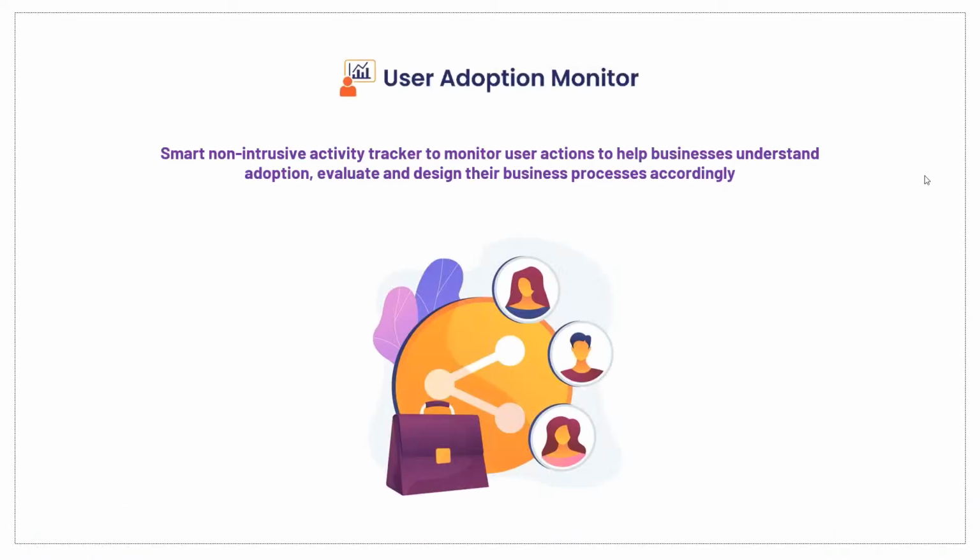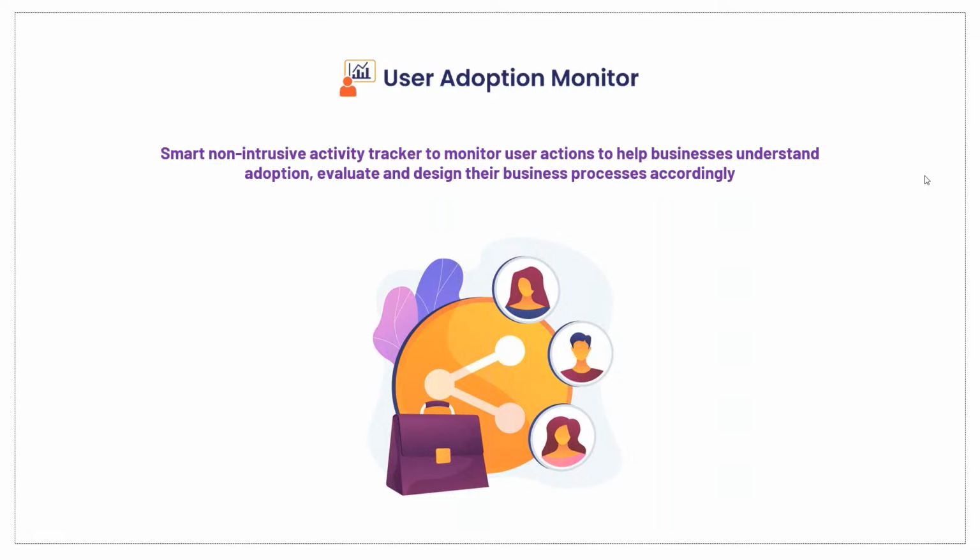Now we also have a separate solution, to be honest, the user adoption monitor. It's a part of the same family. However, the idea behind this is with Gamifix 365, the organizations can implement Gamifix 365 for motivating the users to adopt more and more of the CRM, put up all the data right within the CRM, award them for doing their day-to-day CRM tasks.